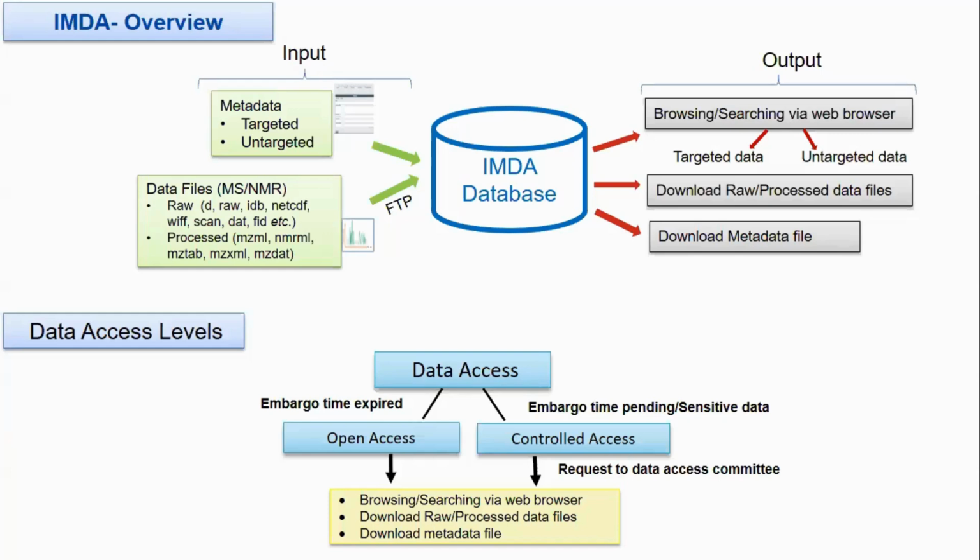In open access, the user can browse the data and directly download the metadata and the raw and processed files. But in controlled access, there is a specific embargo period, and in that case the user has to request the data access committee, and after approval of that request, we will allow the user to view, browse, or download their data.